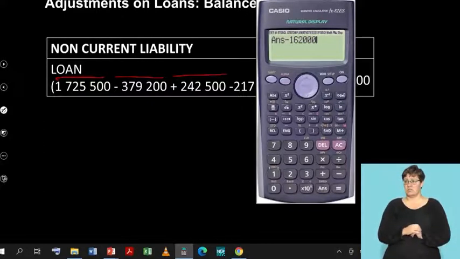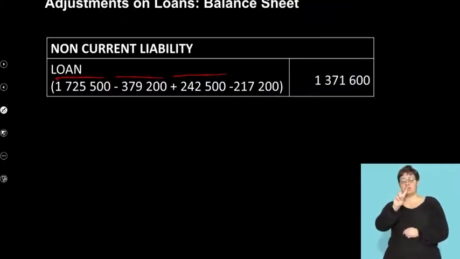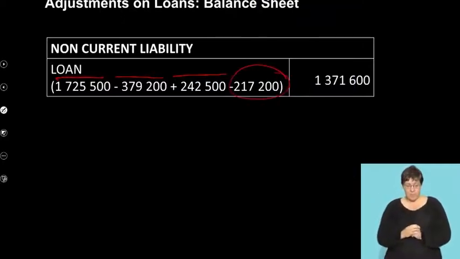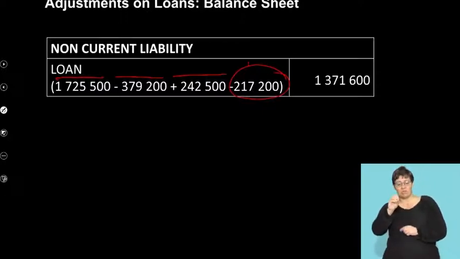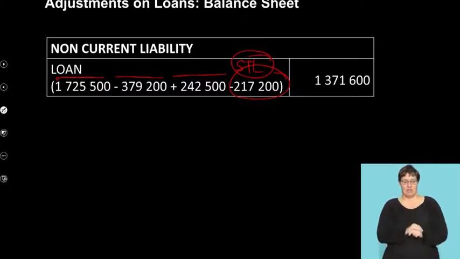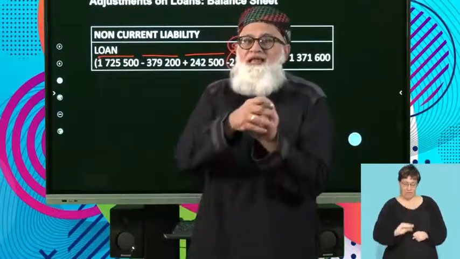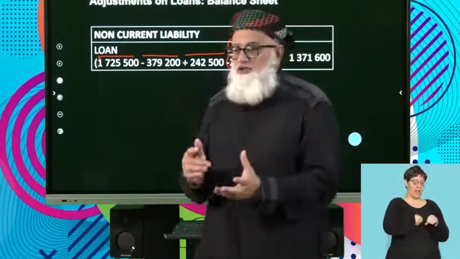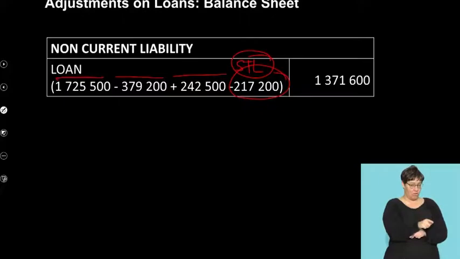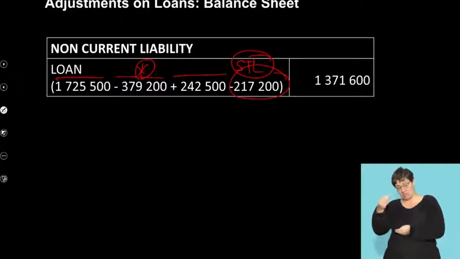No, that's wrong. Let's get the figure right. That will give you a figure of 217,200. Can you see? That's where we're getting the 217,200 from. That is the portion of your short-term loan. In other words, you're expecting to pay a certain amount next year. So what do you do? You take last year's capital repayment, the total figure, the bank figure, the 379,200, minus the interest you expected to pay to find out what will be your capital repayment.